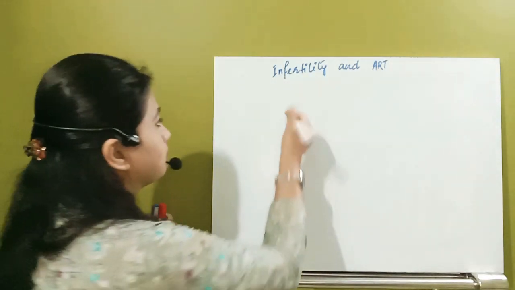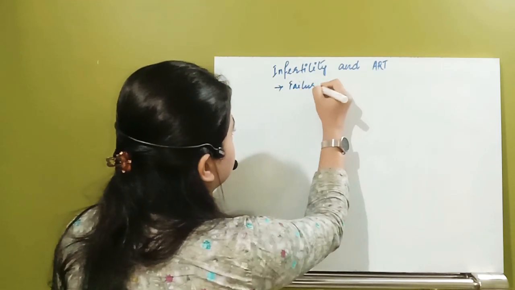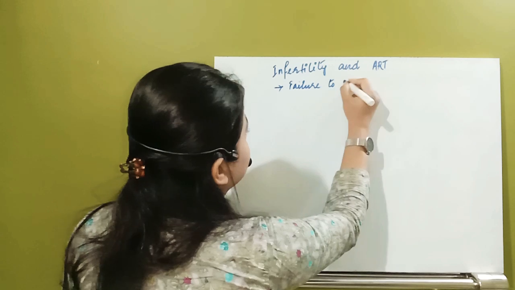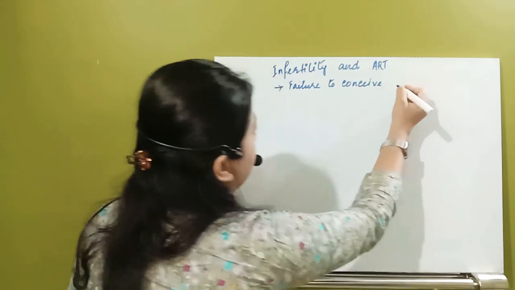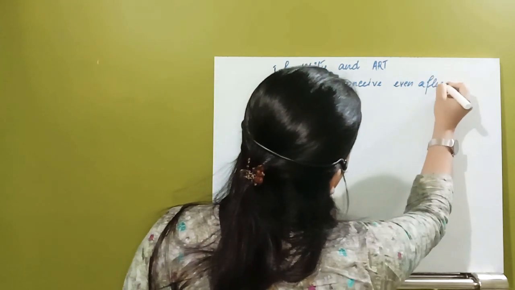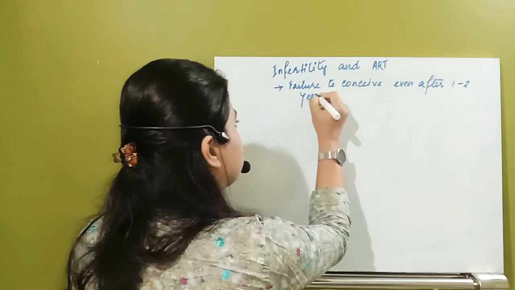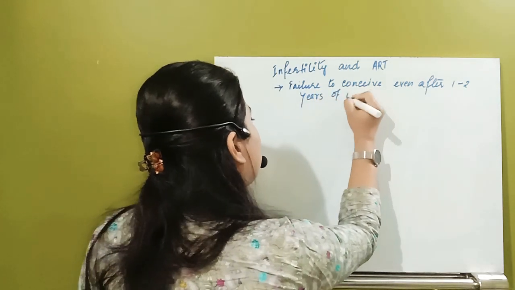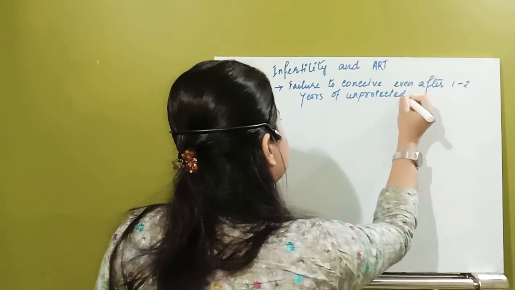Infertility means failure to conceive even after 1 to 2 years of unprotected sex.